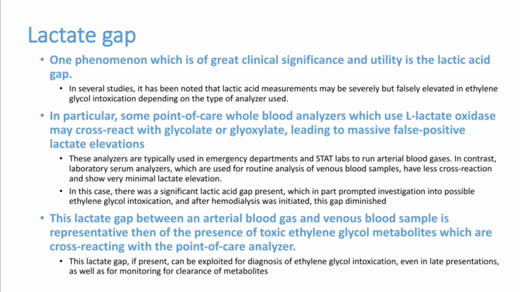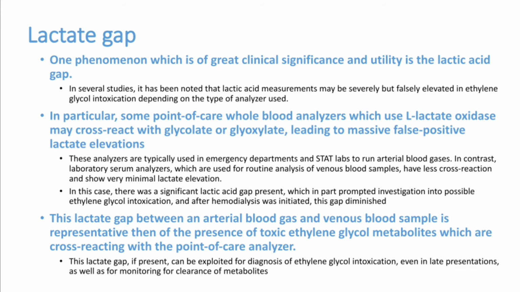One of the major clinical features you can see in ethylene glycol poisoning is this lactate gap. Some point of care ABG machines use L-lactate oxidase that may cross-react with the glycolate and glyoxylate, which are produced by the metabolism of this toxin, leading to massive false positive lactate elevation that we have seen in this patient.